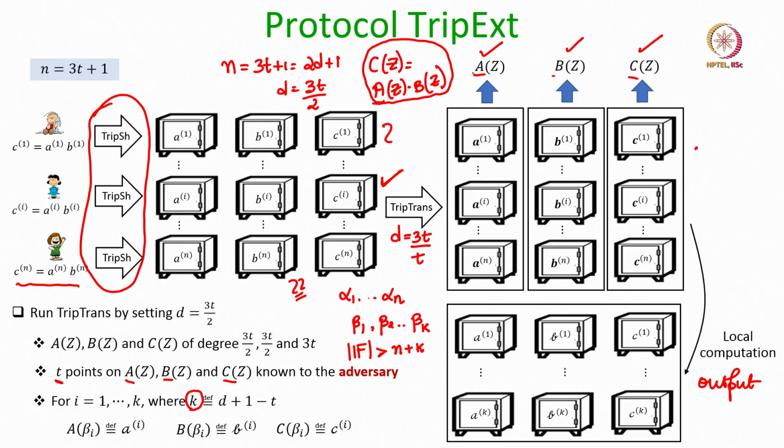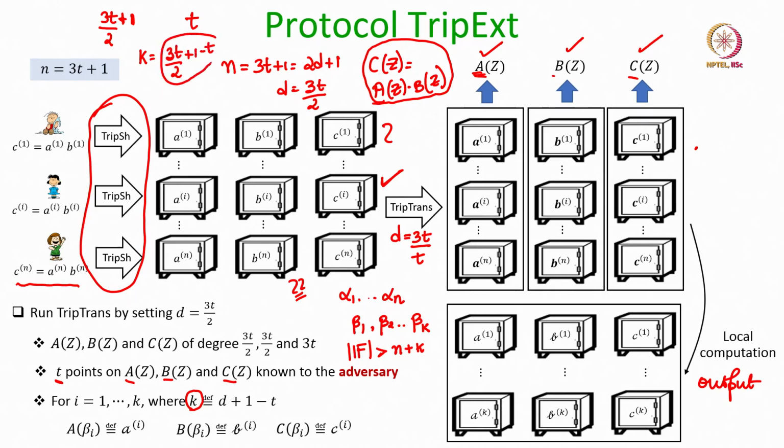And what exactly is the degree of the A polynomial? The degree of the A polynomial is 3t over 2. So the degree is 3t over 2, that means we need 3t over 2 plus 1 points to uniquely identify the A polynomial. Among them, the adversary will have knowledge about only t points, corresponding to the t transformed triplets. That means, how many points are unknown for the adversary? It is k, which is 3t over 2 plus 1 minus t.